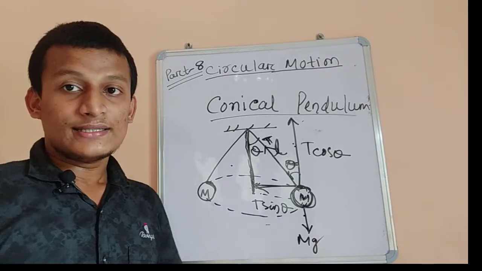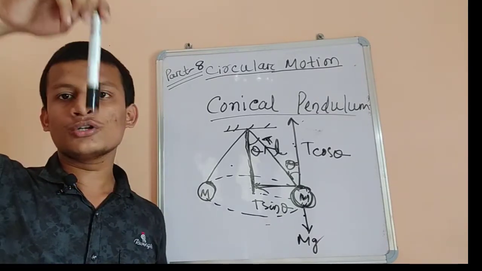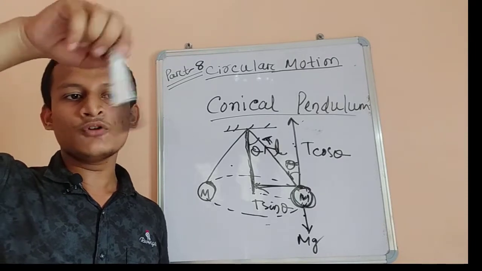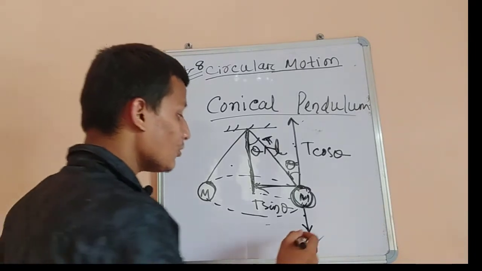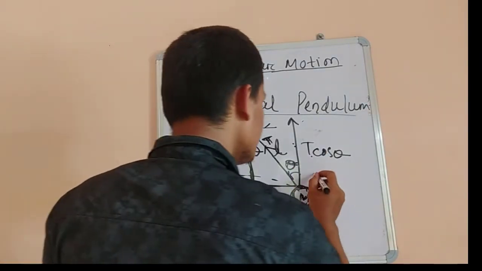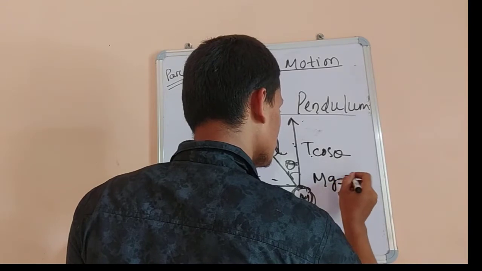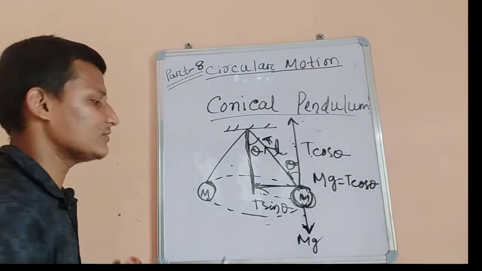It is simply moving in a circular path. So we can write mg equal to T cos theta, or T cos theta equal to mg.